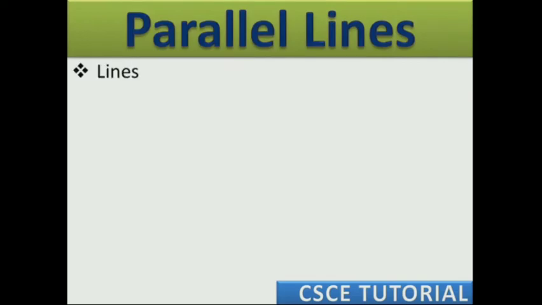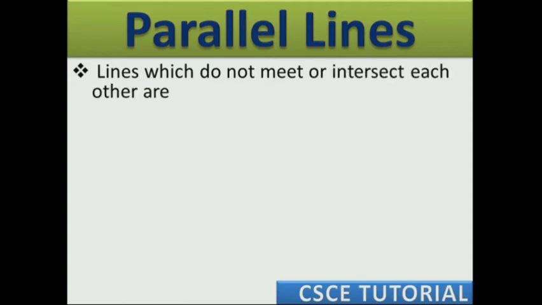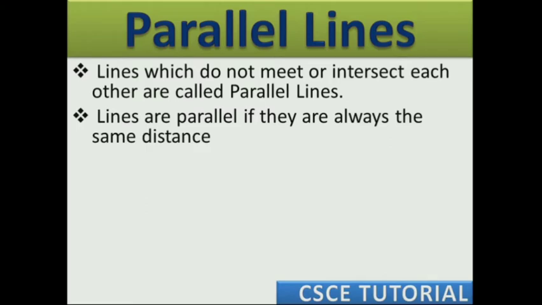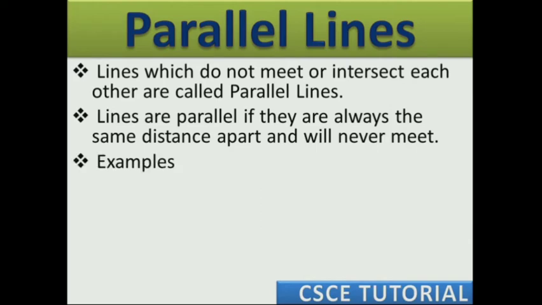Next is parallel lines. Lines which do not meet each other or do not cut each other or do not intersect each other, they are called parallel lines. Lines are parallel if they are always the same distance apart. It means they are equidistant. They will never meet each other. For example, railway track. Railway tracks never meet each other. They are the examples of parallel lines.